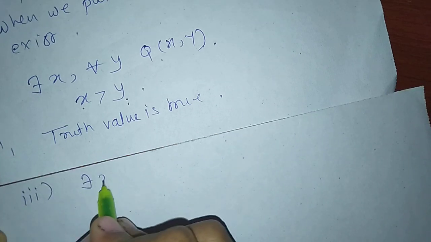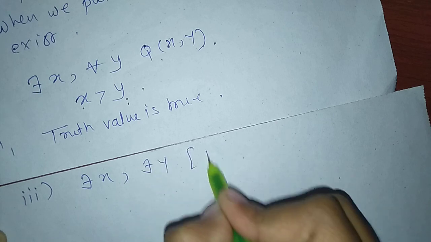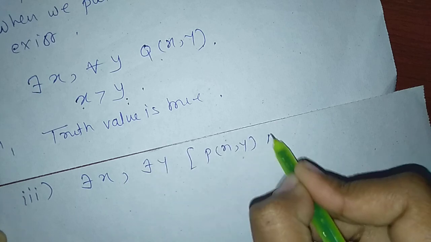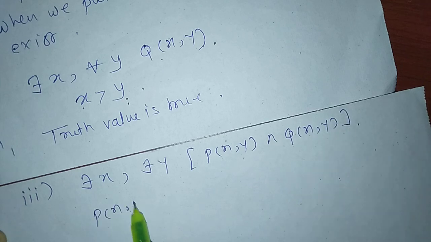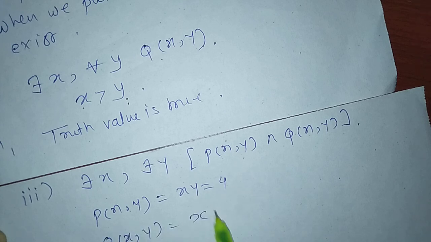P of xy is x into y equal to 4, Q of xy is x greater than y.